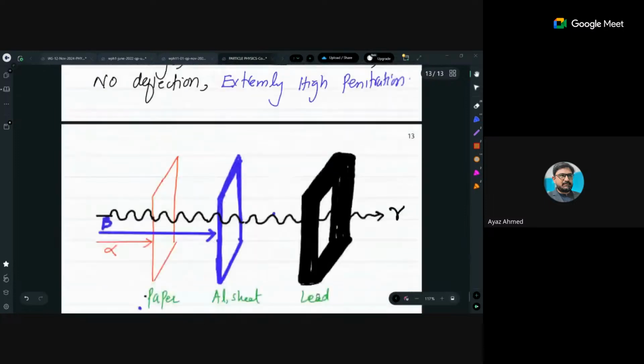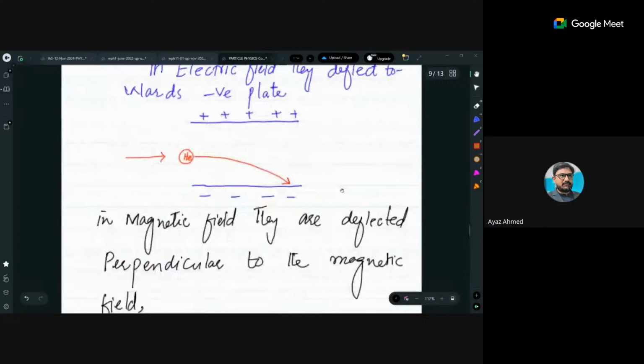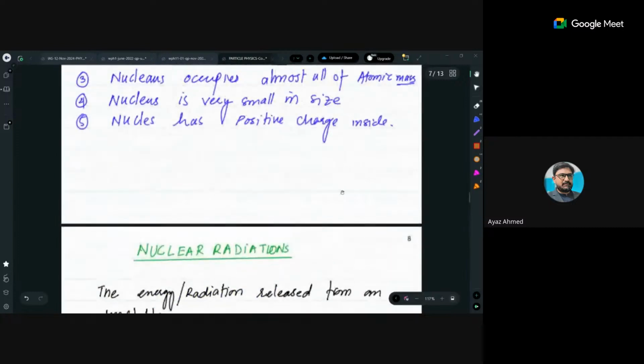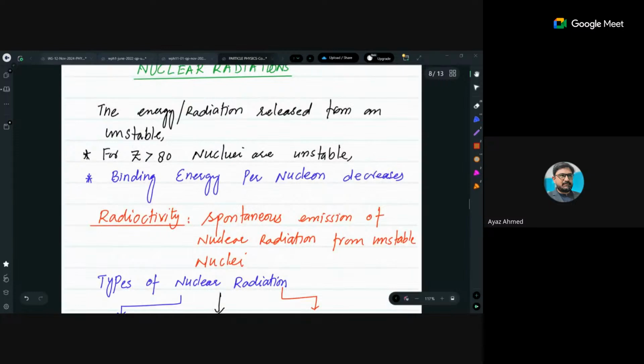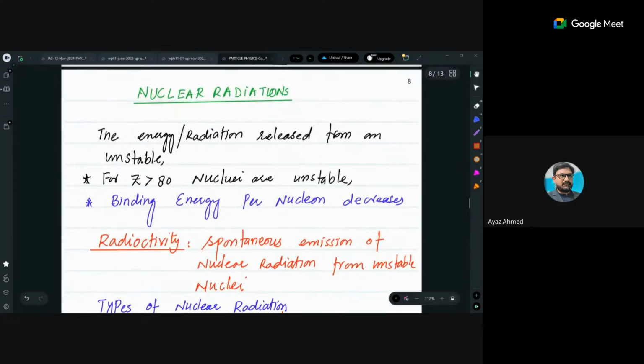Right after that, this is the topic of nuclear radiations. I will try to finish this up because this is again some sort of revision for you, so it is not a big challenge for you to recall it. Nuclear radiations are basically of those nuclei which are heavy enough.